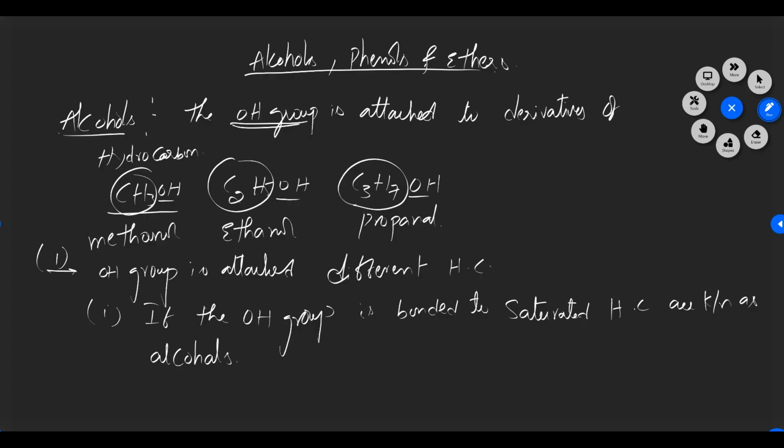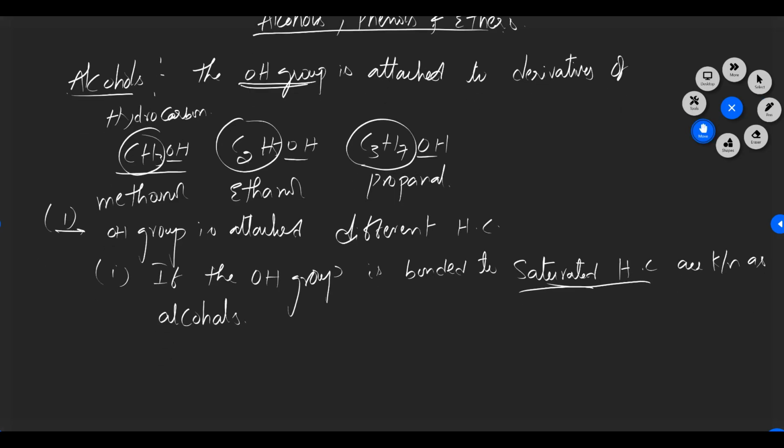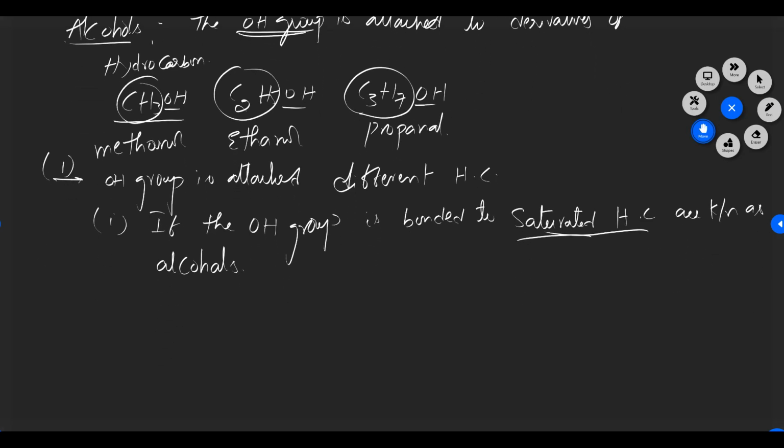What is the meaning of saturated hydrocarbon? The molecules which have only one type of bond, called sigma bonds or single bonds, we can call saturated molecules. So for these saturated hydrocarbons, if any OH group is attached, we can call that type of molecule an alcohol. If you look at the examples, I have already written methanol, ethanol, propanol.